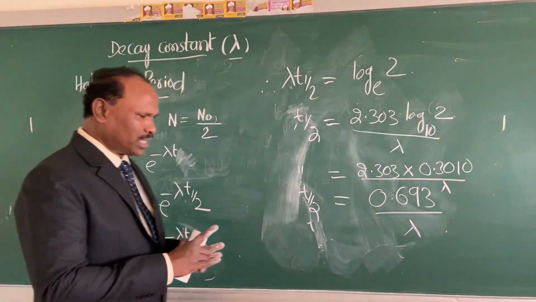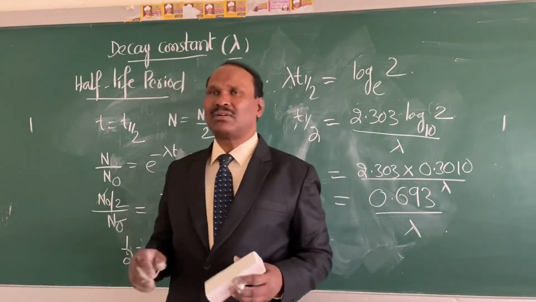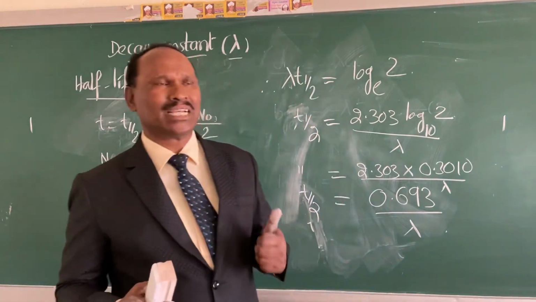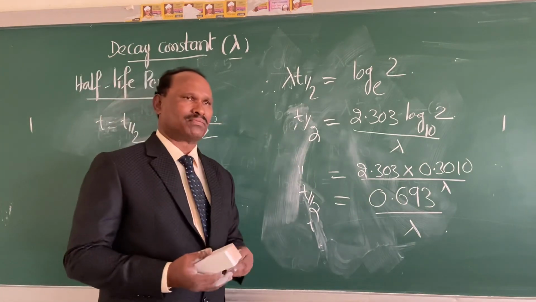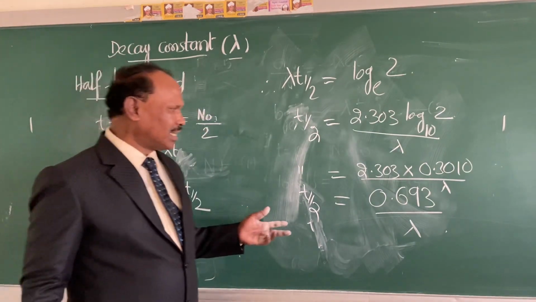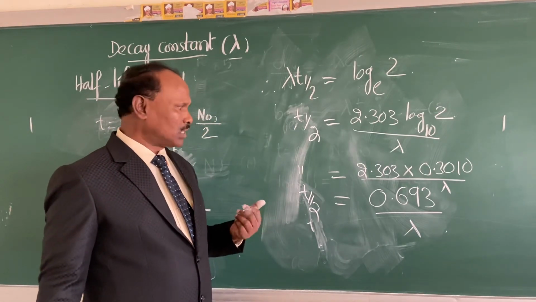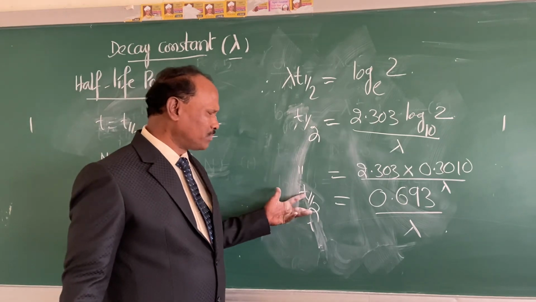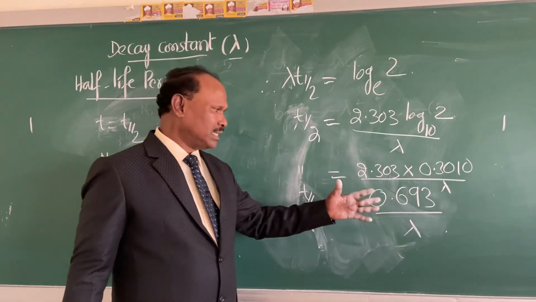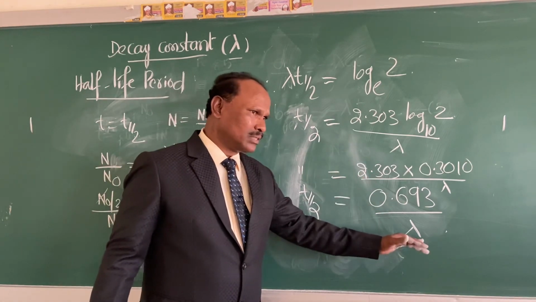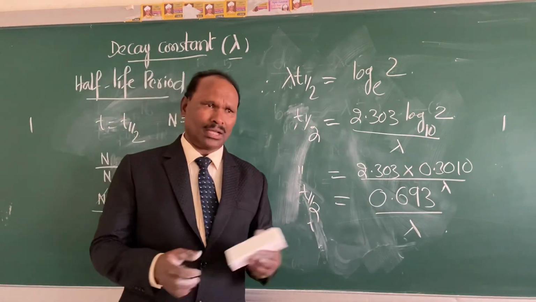So today we have derived the equation for the decay constant, defined what the decay constant is, defined what the half-life period is, and derived the equation for the half-life period. Remember, in the examination, problems will be given for 2 marks or 4 marks. He may give the half-life period of a radioactive element and ask you to calculate the decay constant lambda. Reverse, he may give the lambda value and ask you to calculate the half-life period. So be aware of this.